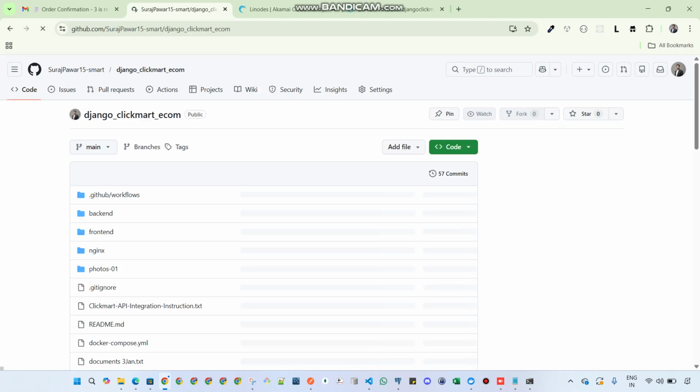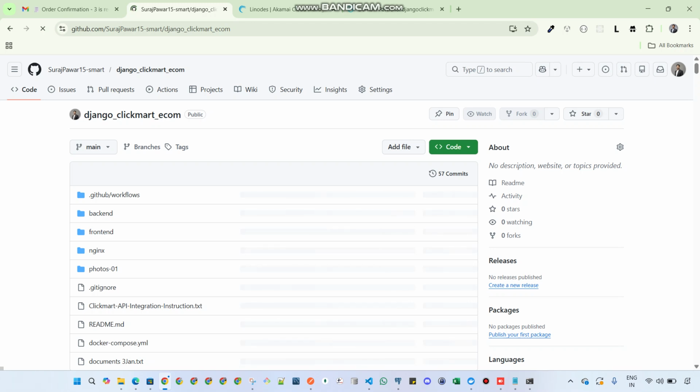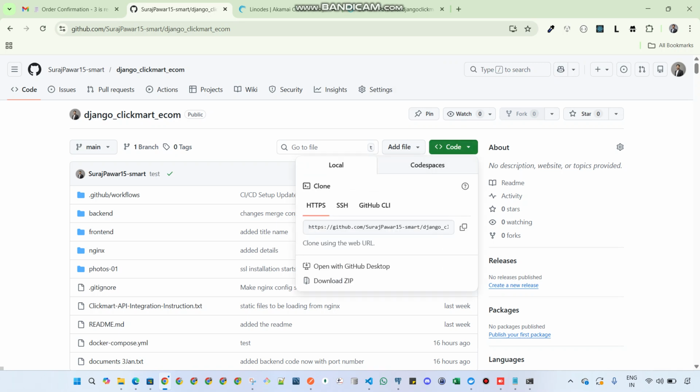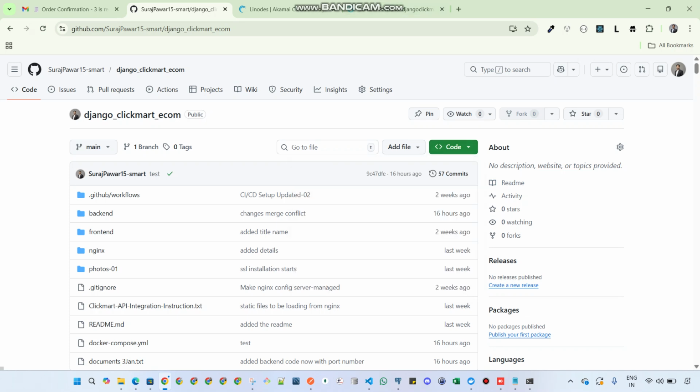First of all, this repository is public, so anyone can access it. If you want to access it, you need to copy it and git clone it into any folder. Don't just download it. If you are a technical person, definitely clone it. After that, this is the branch. I have only one branch.